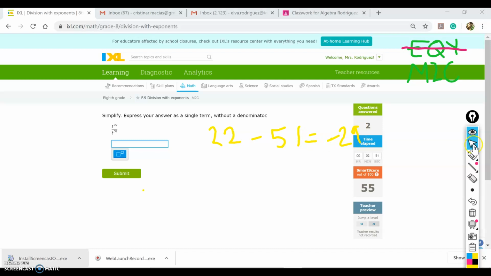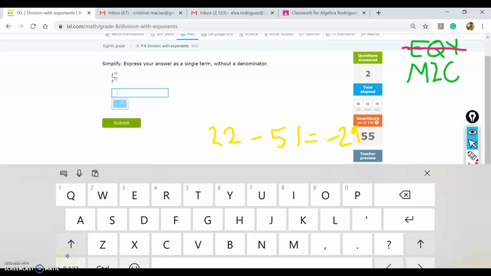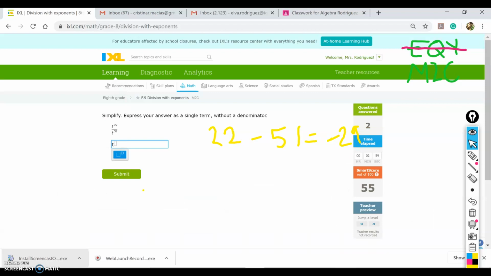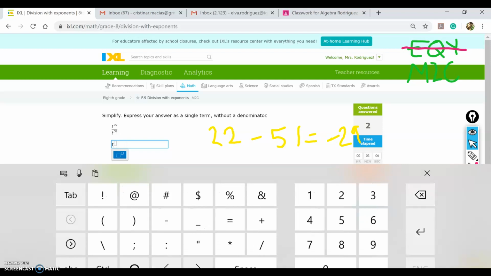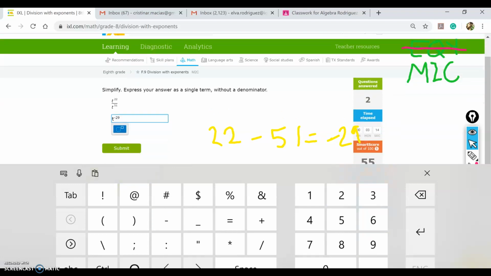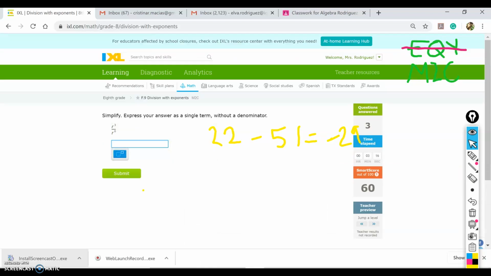So that means I need to type in here t to the power of negative 29. I'm having a hard time typing this. If you're using a phone or a tablet, I'm pretty sure you're having the same hard time as me, but come on guys, you can do it. So 29 and submit. And excellent, we got it right.